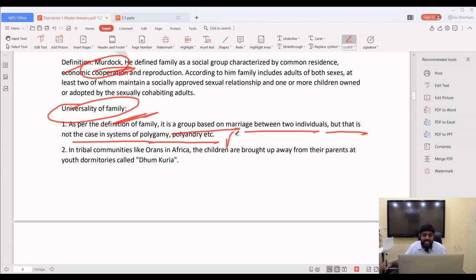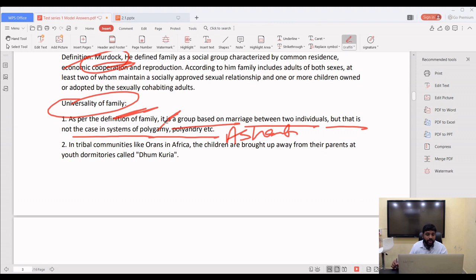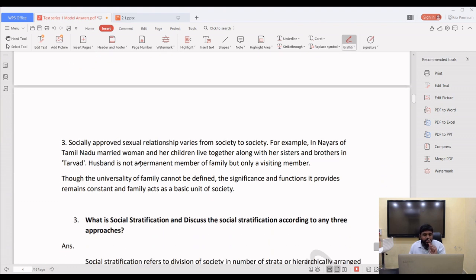Like polyandry in the Ashanti tribe, and polygyny not only in tribes but also in traditional Indian society and traditional Muslim society. Multiple wives stay with the husband in one residence. Whereas a boy and girl coming together establish a family under one residence. In tribal communities like the Oraons in Africa, the children are brought up away from their parents in a youth dormitory called Dumkuria. Before marriage, boys and girls come together and stay at a single place. These youth dormitories are against the definition of family.